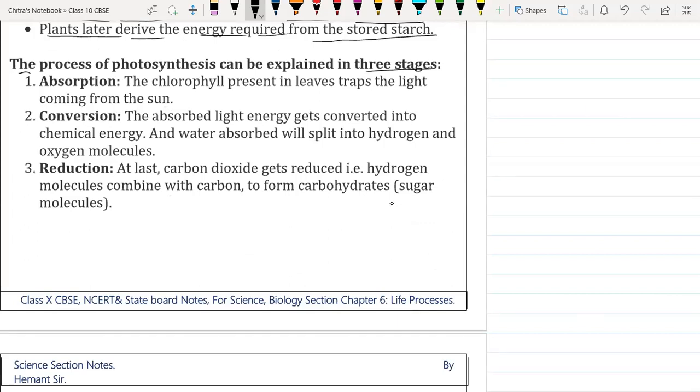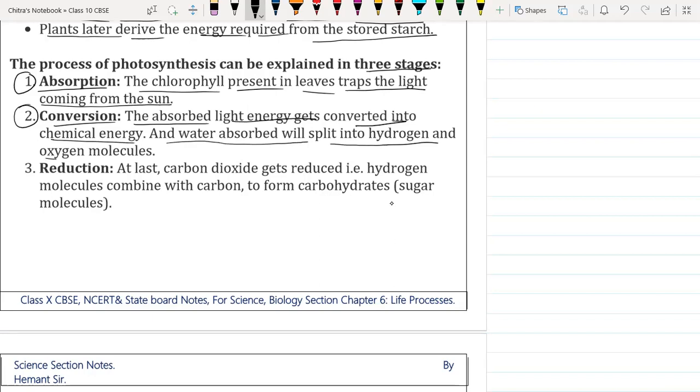Number 1, absorption of carbon dioxide, water, and sunlight by the chlorophyll. So the chlorophyll present in the leaves traps the light energy coming from the sun. Then conversion. Conversion means what? The plant also absorbs carbon dioxide and water. The absorbed light energy gets converted into chemical energy, and the water absorbed will split into hydrogen and oxygen molecules.